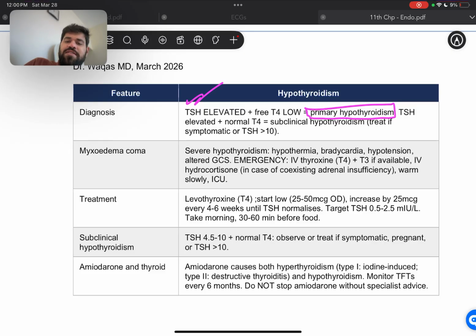However, if TSH is elevated and the T4 is normal, then we have something called subclinical hypothyroidism, and we treat if it's symptomatic or TSH is going high and it's more than 10.